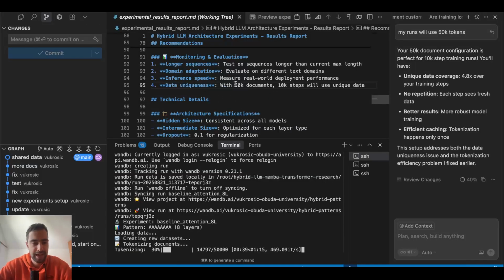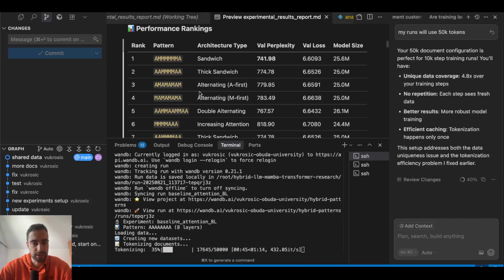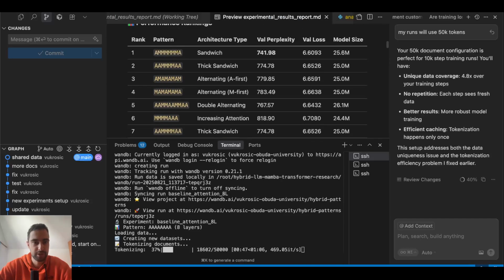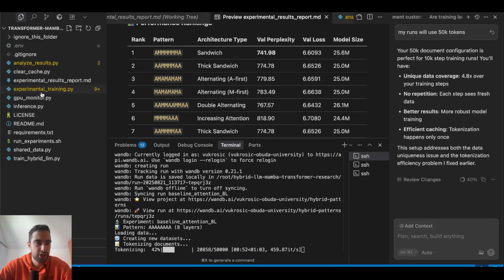A few updates. I made the tokenizer and data shared. I also tested on 300 steps and it looks like it worked fine. I'm gonna show you results. So here it's tokenizing. I got this shared data file somewhere and then it's gonna tokenize it all and use it. So I'm gonna run now on 10,000 steps.